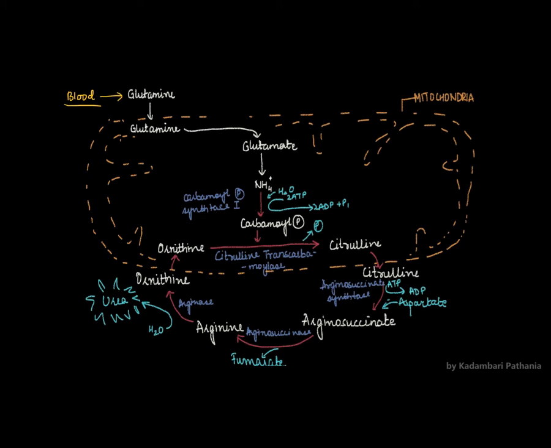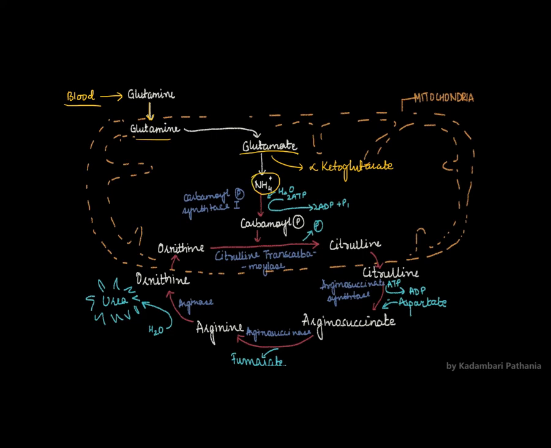When it reaches the hepatocyte, glutamine is transported into the mitochondria, and then glutamine is converted into glutamate, and this glutamate will be broken down into NH4 ion and alpha ketoglutarate. ठीक है, जो आपकी ये यूरिया cycle है, it begins from here.